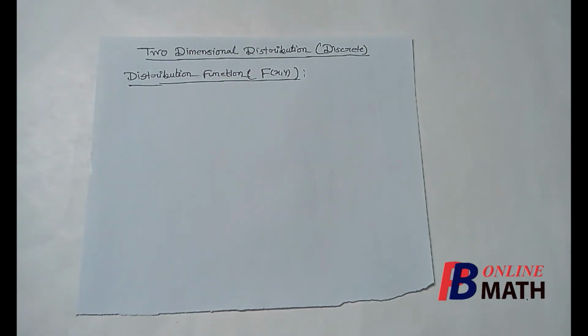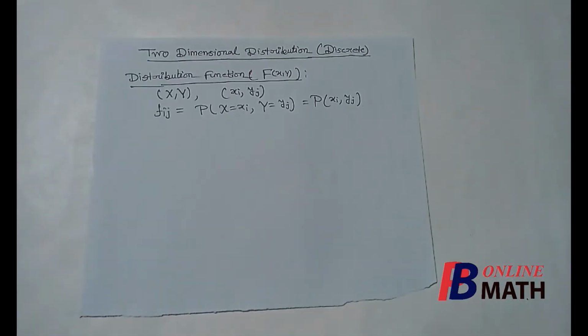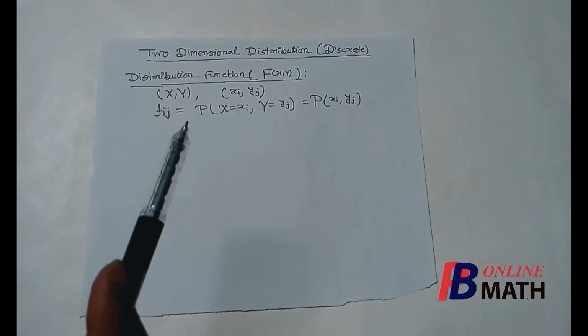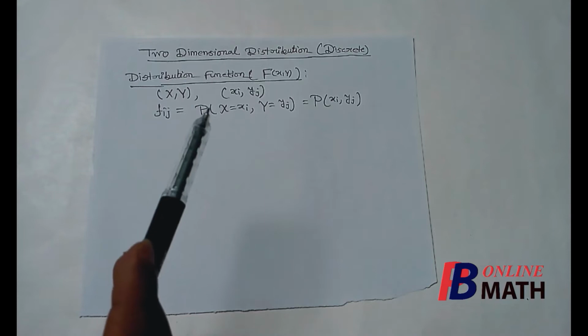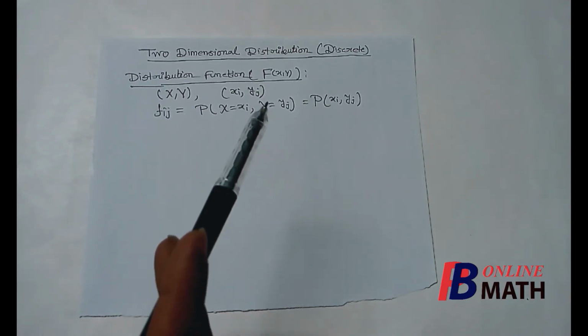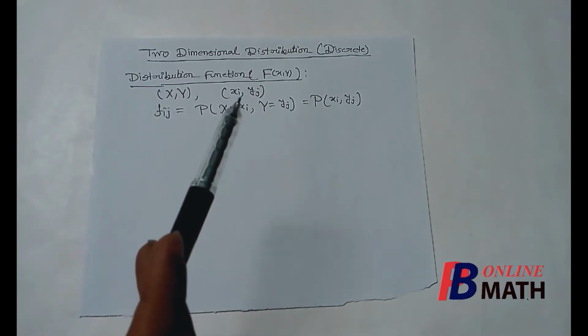So we just recap the previous part here. We have defined the two-dimensional random variable (X, Y), and we have also defined the spectrums. In two-dimensional discrete distribution, the spectrums are the points of this ordered pair (xi, yj).